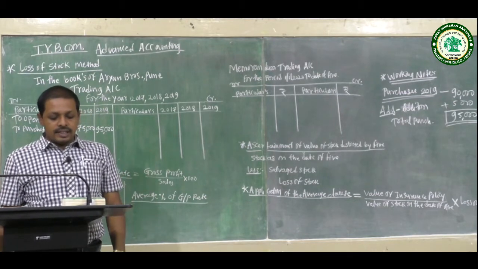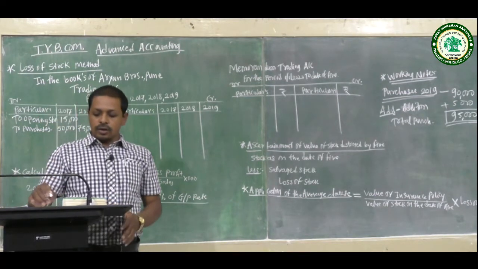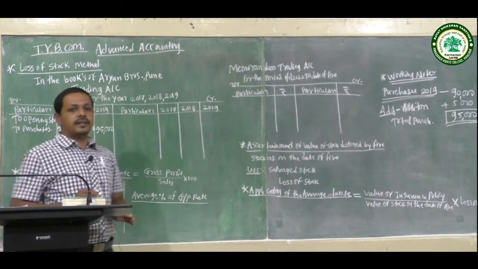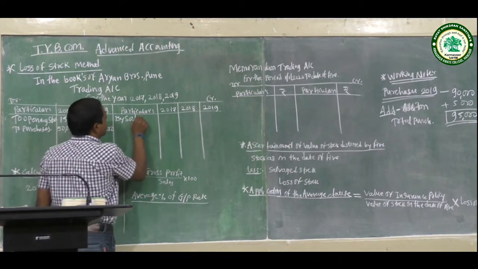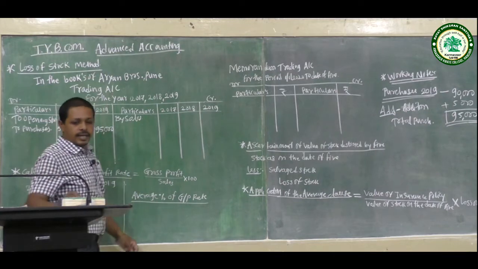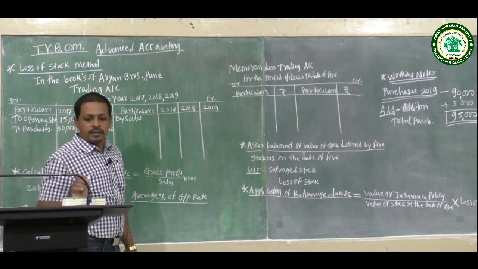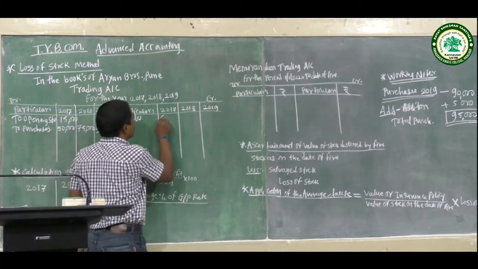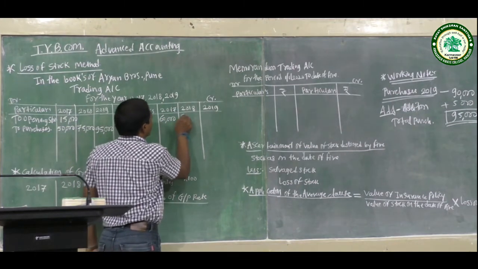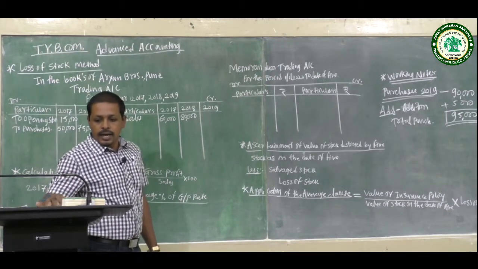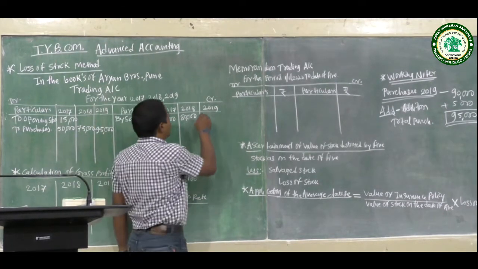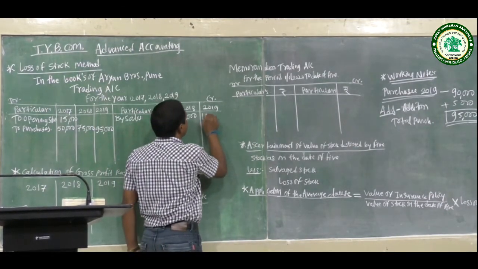Next, sales, mentioned on the credit side: by sales, 2017 is 60,000, 2018 is 80,000 and 2019 is 1,30,000.